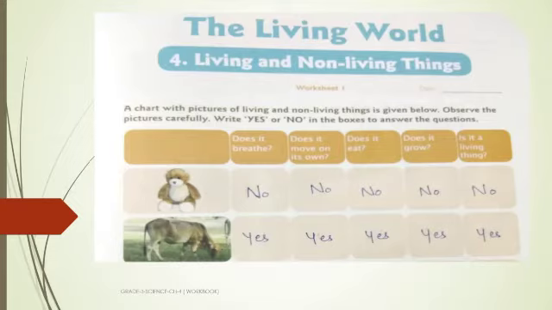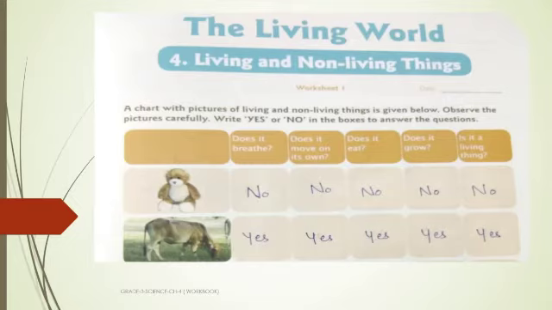So the first one. Students, the first picture is of a teddy bear. Now let us see which questions are being asked. The first question is, does it breathe? Does a teddy bear breathe? No. So in the given box we are writing no. What is the next question? Does it move on its own? Does the teddy bear move on its own? No. So in the given box we have written no.